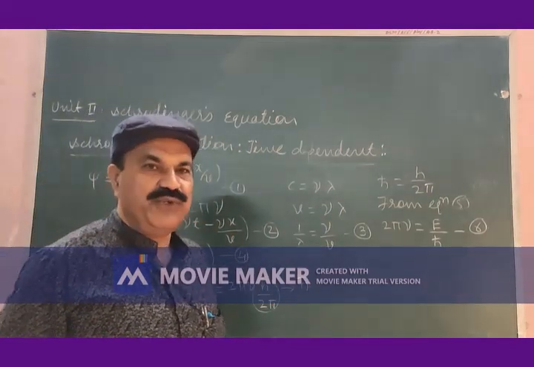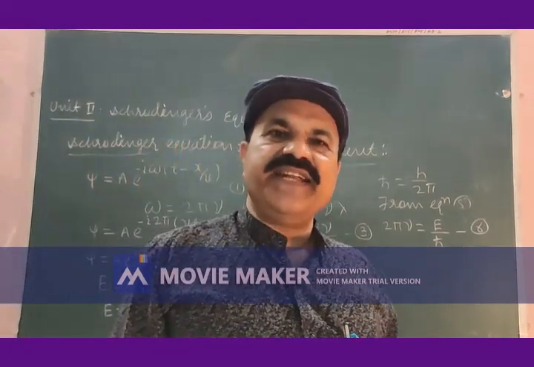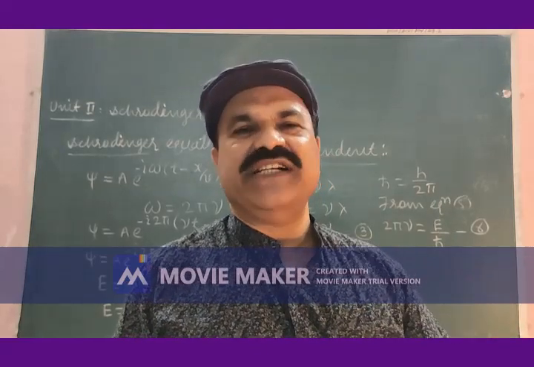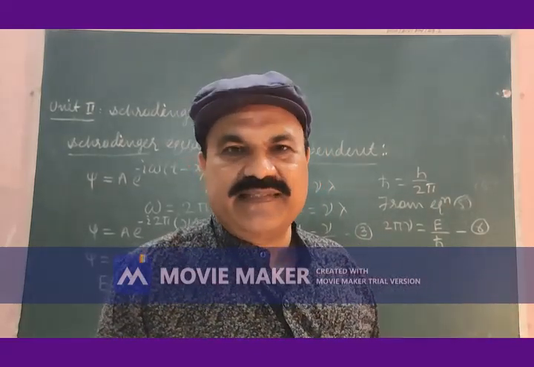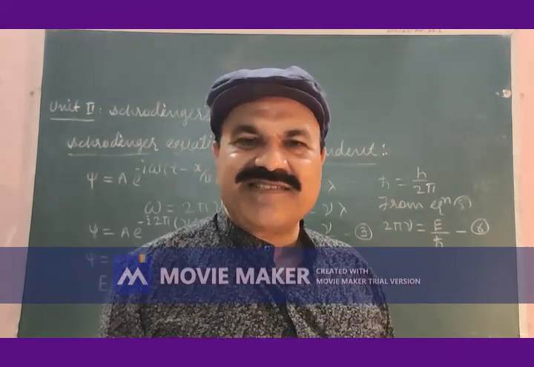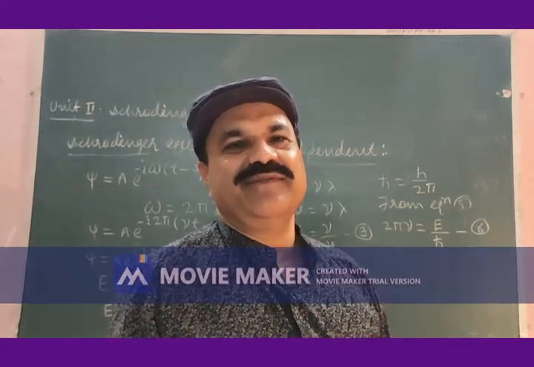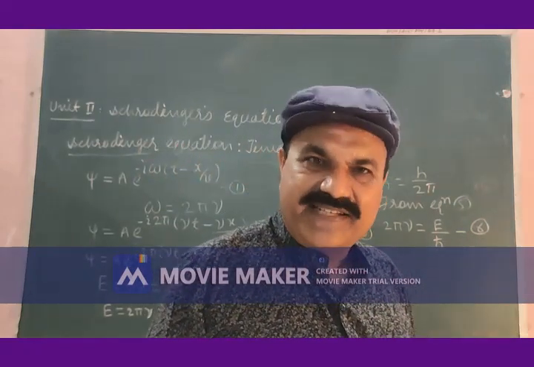E is the energy possessed by the particle in motion. It can be known, it can be measured. H cross is h divided by 2 pi. Planck's constant is known, divided by 2 pi, h cross can be known. So this 2 pi nu is written in terms of E divided by h cross.